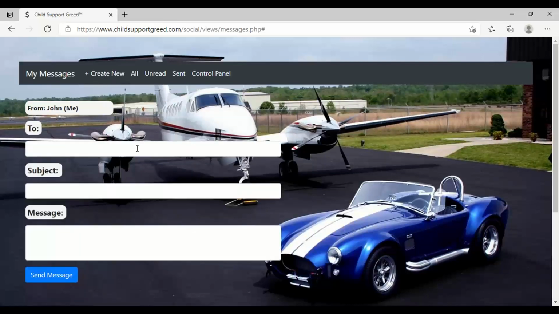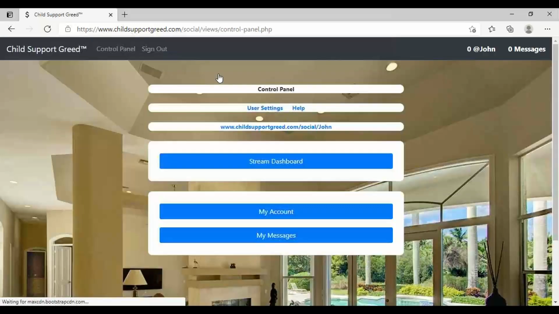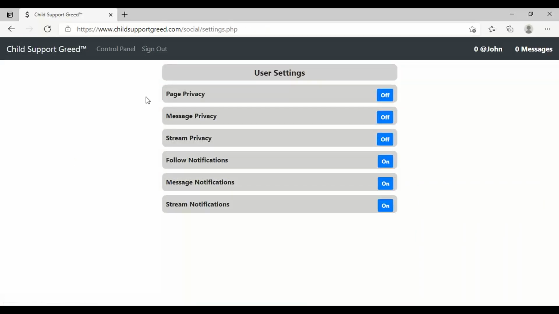You send it to the person by typing their username in this box where it says to. And you can put the subject in the message. The subject is optional, but I would suggest putting a subject too. That way, if you have a conversation and they reply, you will know what topic you were discussing. All right. So right now, of course, there are no messages because he just signed up. Let's go back to control panel. We'll go to user settings.